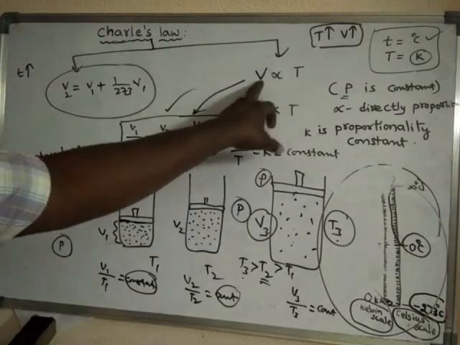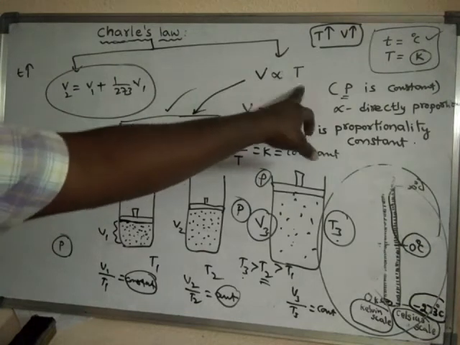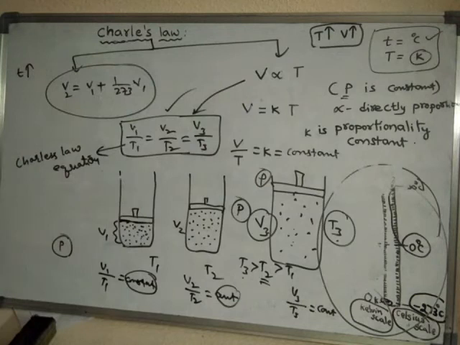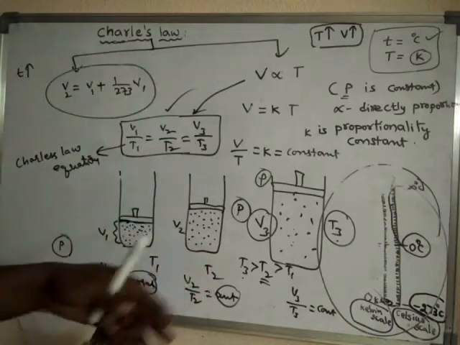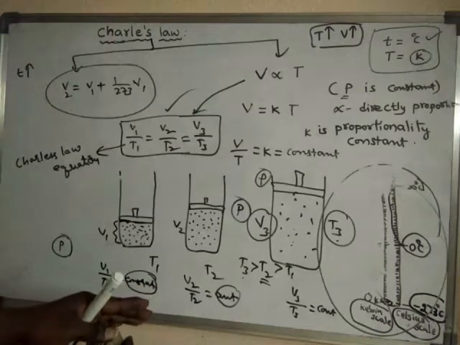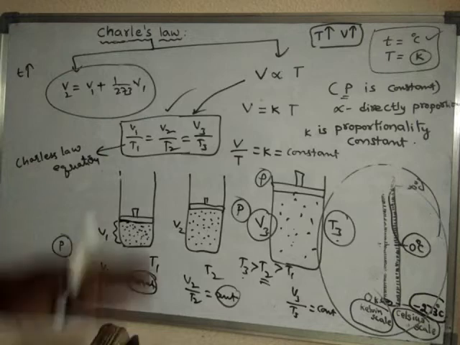This type of relationship is called Charles law, and this is called the Charles law equation. Charles did experiments, and finally all his experiments were given in the form of a graph.